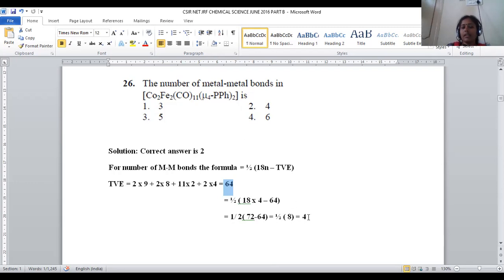So total possible metal bonds are 4. Among these metals, we have 4 direct metal bonds. For question number 26, the answer is 4, but the option is 2, right? So option number 2 is the right answer.